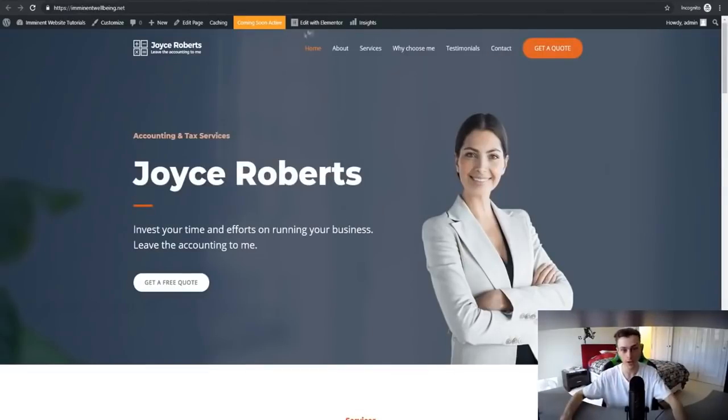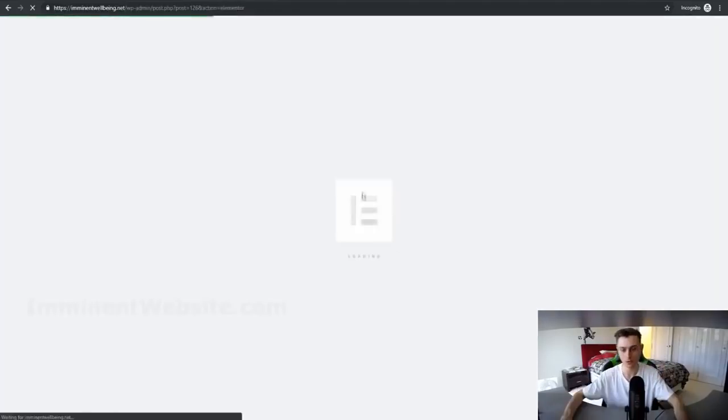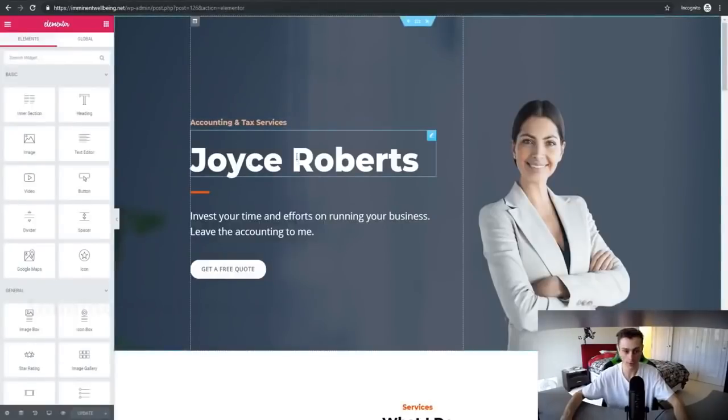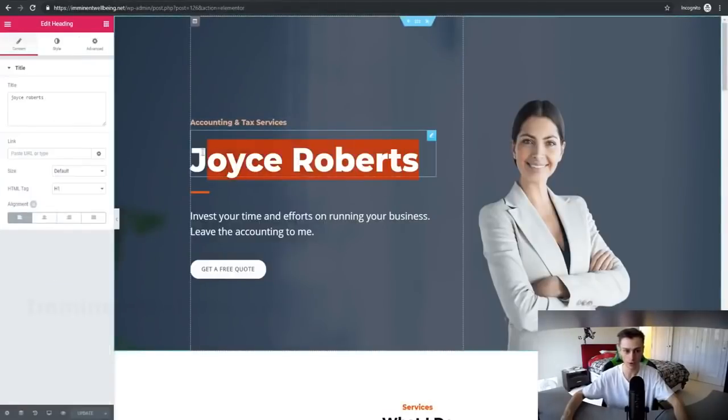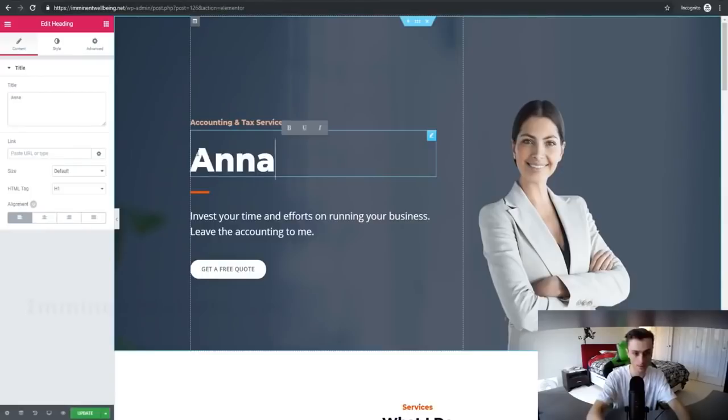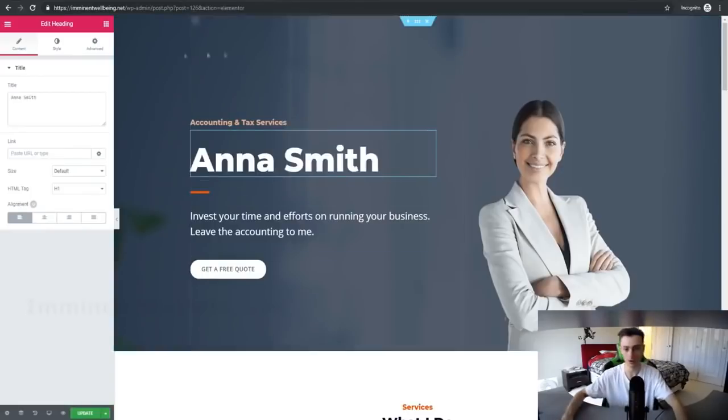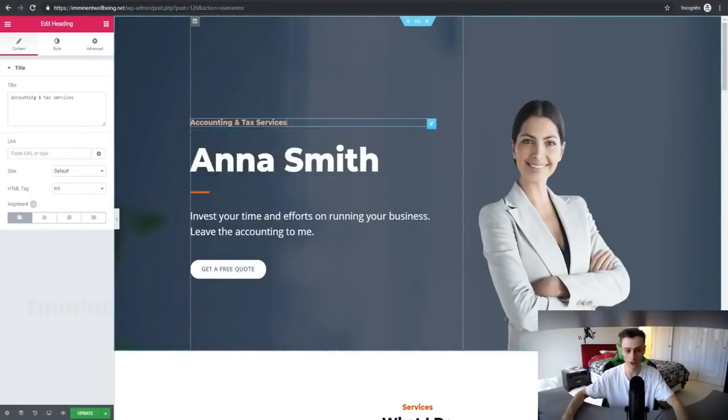Now if we click on edit with Elementor right here, we can actually edit elements of the page to make this our own and customize our website. Right now it's just loading, so we're just going to let that load. And look, for example, let's just say your name is Anna Smith. There you go. You can put in your name right here. You can change this to lawyer services if you're a lawyer, because it has that lawyer professional look to it. So you can be lawyer services.